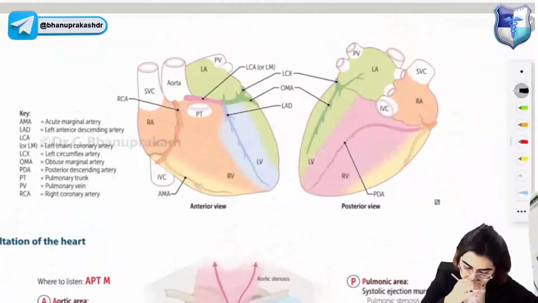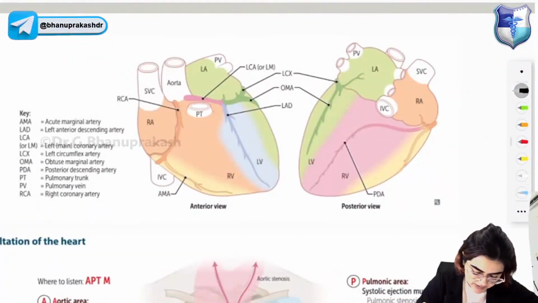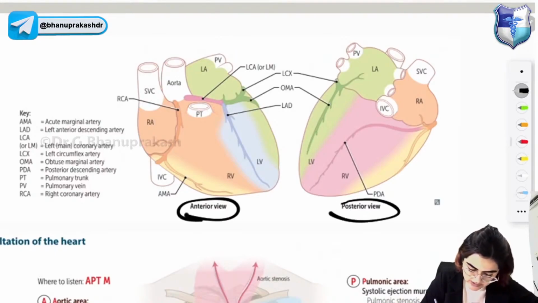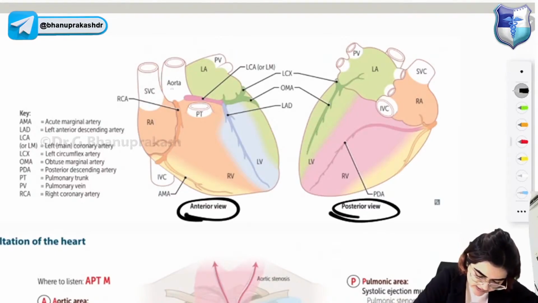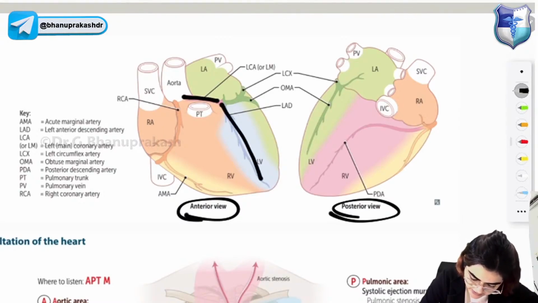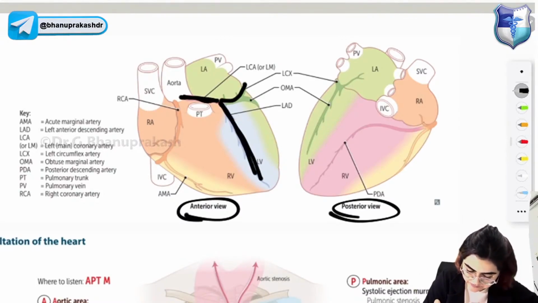Okay, this image is showing you the blood supply of the heart. So the blood supply of the heart, you can look, right? This is the anterior view and this is the posterior view. Okay. So SVC and aorta, here you can see the left circumflex artery, giving rise to your left anterior descending artery. Okay. Left coronary artery giving rise to left anterior descending artery and the left circumflex artery.